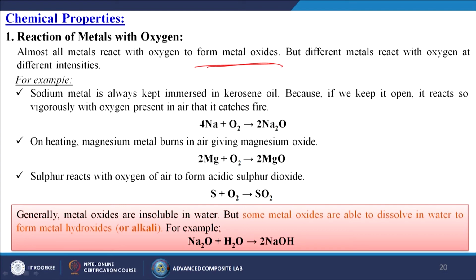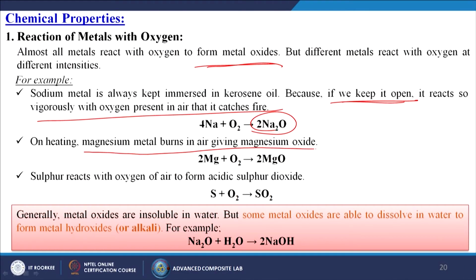For example, sodium metal is always kept immersed in kerosene oil, because if we keep it open, it reacts vigorously with oxygen present in air and it will catch fire. That is why, while keeping sodium in the lab, we dip it into kerosene. On heating, magnesium metal burns in air, giving magnesium oxide, MgO.